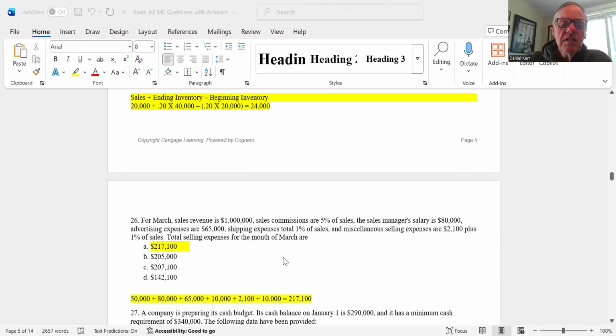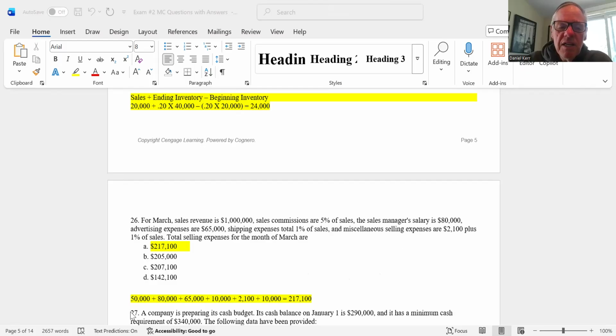25. Sales revenue is 1 million. Sales commissions are 5% of sales. Sales manager's salary is 80,000. Advertising expenses are 65, shipping expenses are 1% of sales, and miscellaneous expenses are 2,100 plus 1% of sales. What are the total selling expenses for the month? So you just look at these and say, which of these are selling expenses? 5% of 1 million is 50,000.